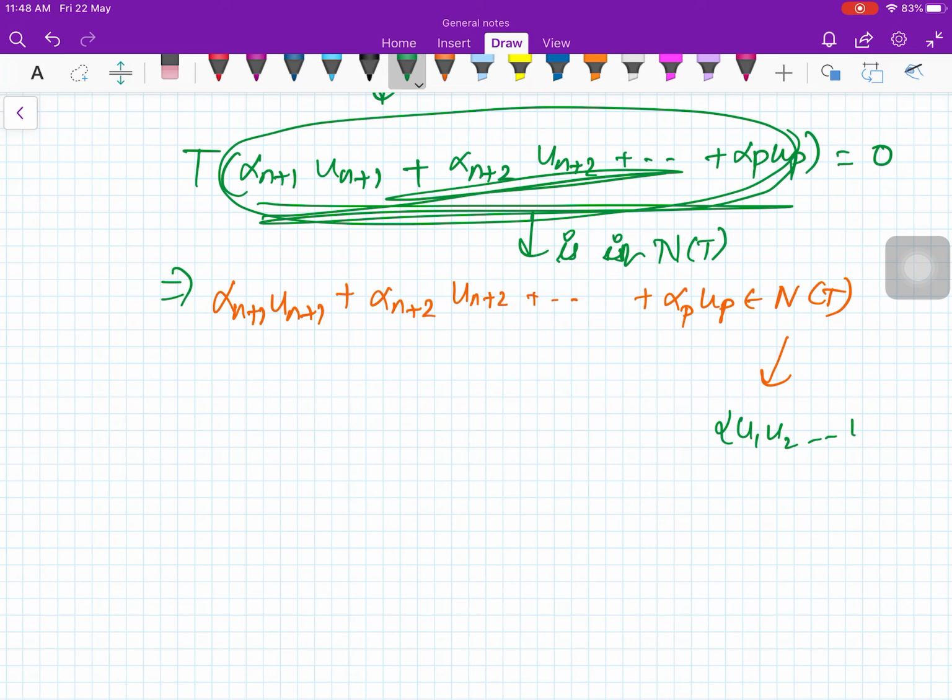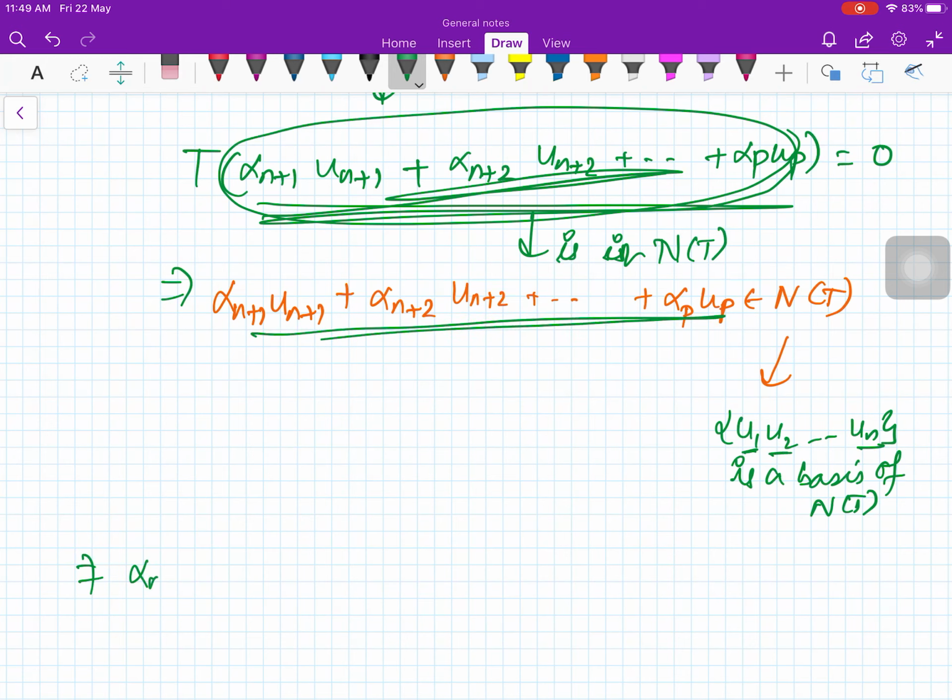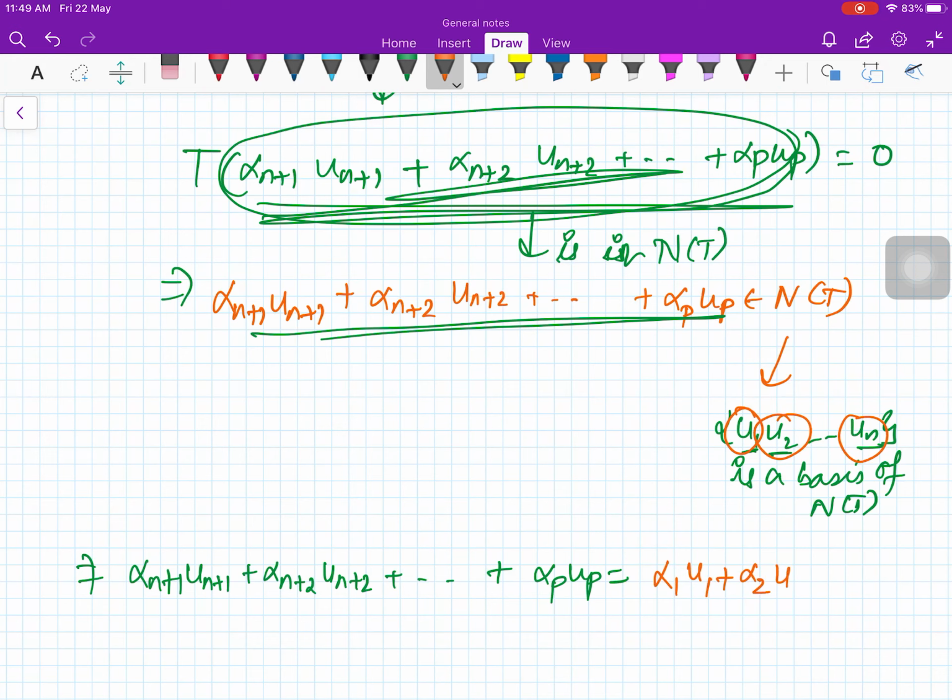Now what is the basis for NT? NT has this basis: U1, U2, ..., Un is a basis of NT. So it means that this particular element is a linear combination of U1, U2, ..., Un. So you get alpha n+1 U_{n+1} plus alpha n+2 U_{n+2} plus so on, alpha p U_p is equal to a linear combination of U1, U2, ..., Un.